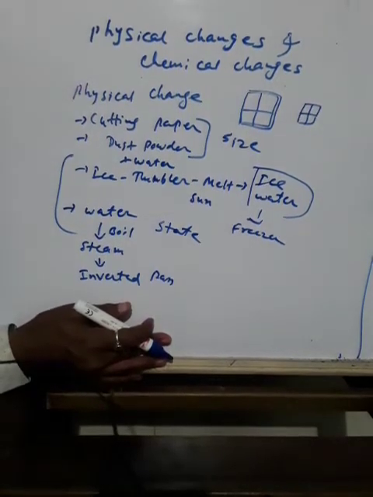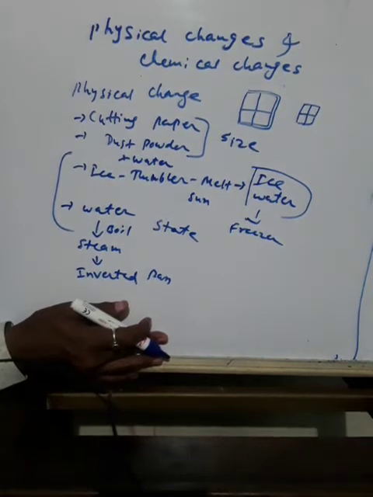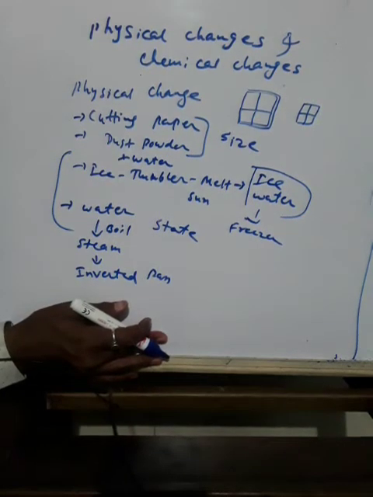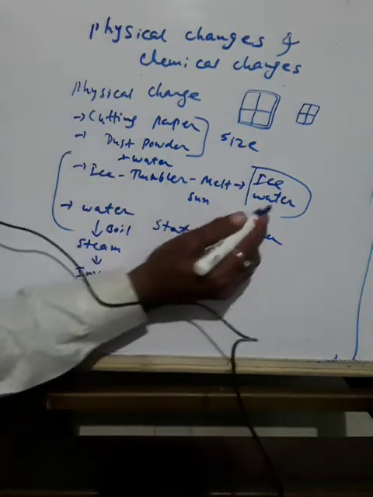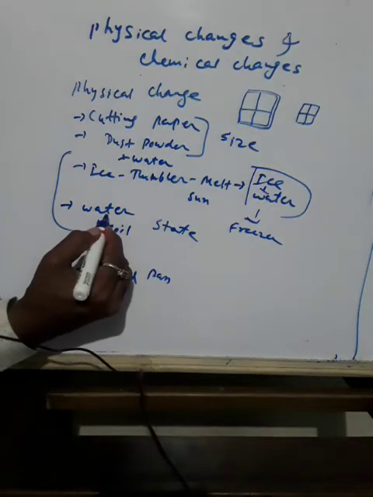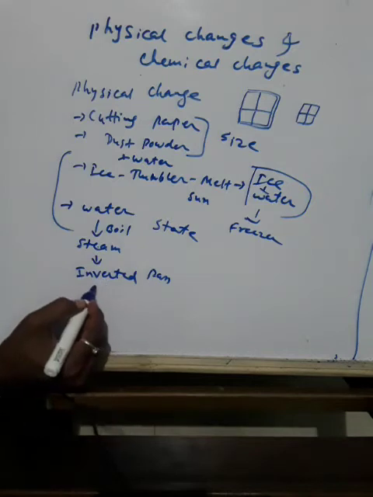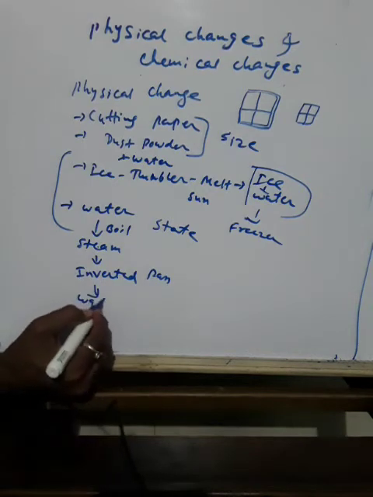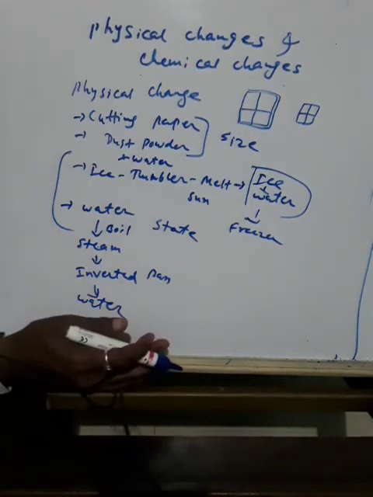So in activity 6.3, 6.4, what have we observed? Water changes its state from solid to liquid or from gas to liquid. Maybe it changed from solid to liquid, ice into water, or in the other it is gas to liquid, steam into water.